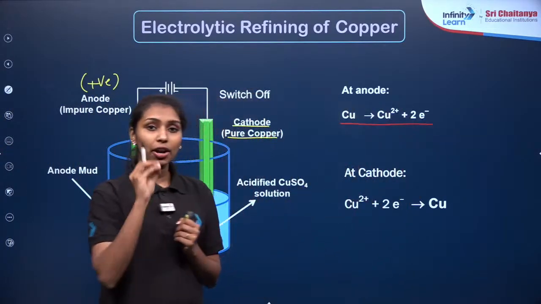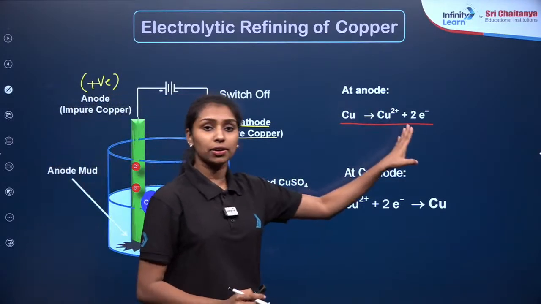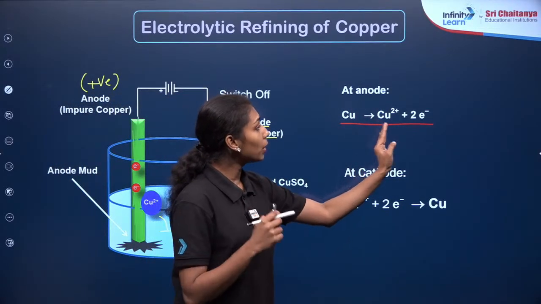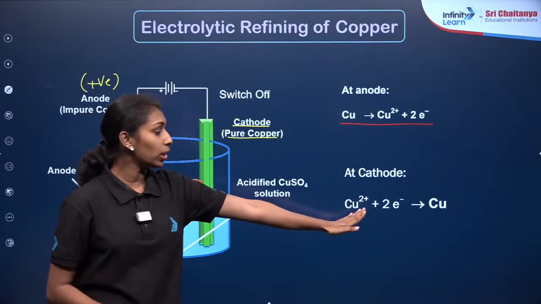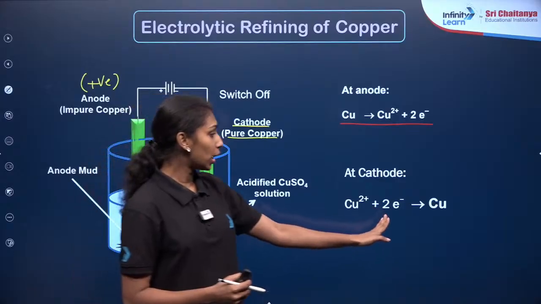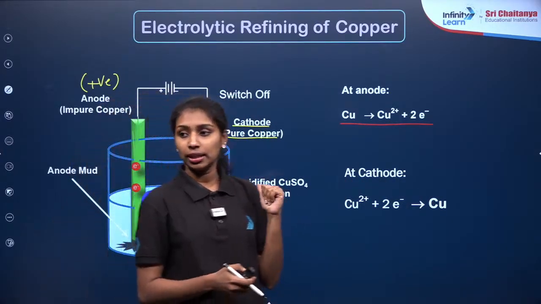In the case of the anode, the reaction is always oxidation, right? Oxidation means loss of electrons, which means Cu gives Cu2+ plus 2 electrons. They are losing 2 electrons. Then what will be happening at the cathode? This Cu2+ will accept 2 electrons to form pure copper. So pure copper will be deposited over the cathode. Is that clear?